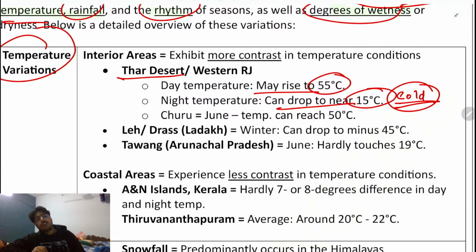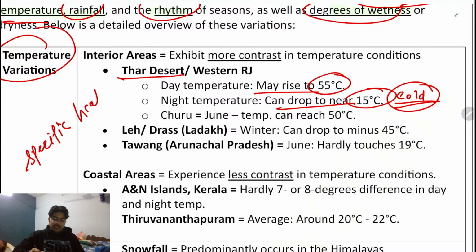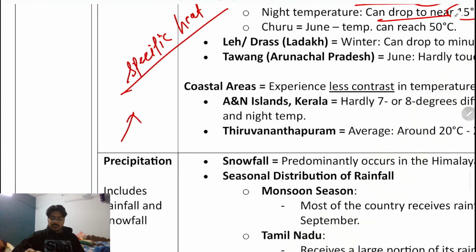Now, why is it so? Remember, I told you about the concept of specific heat. What do you mean by specific heat? Any object, if it heats very fast, and if it also cools down very easily, has lower specific heat.